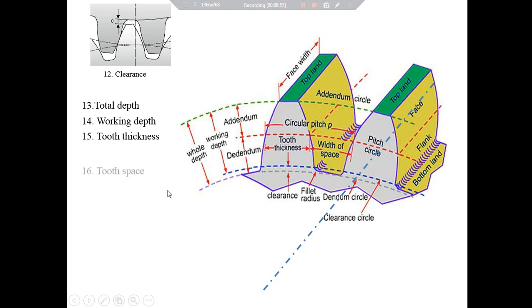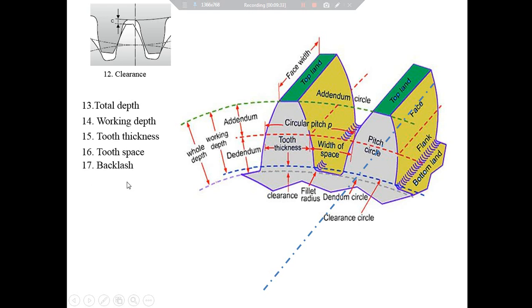Definition number 16 is tooth space, and it is the width of the space between two adjacent gear teeth measured along the circumference of the pitch circle. So this one is the tooth space. Definition number 17 is backlash. Tooth space is slightly more than the tooth thickness, and the difference between tooth space and tooth thickness is called backlash.